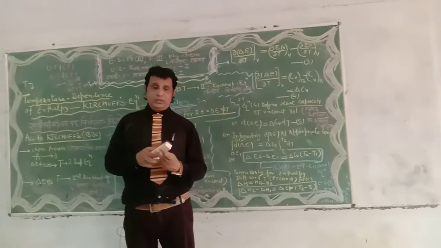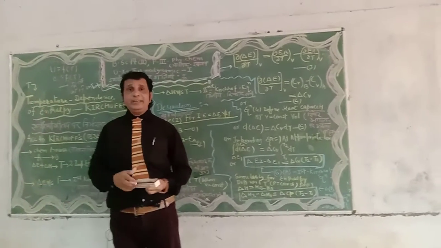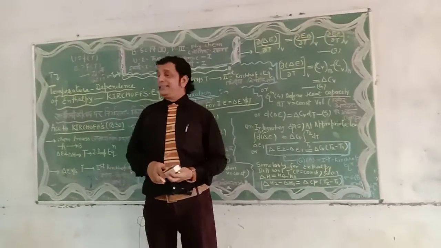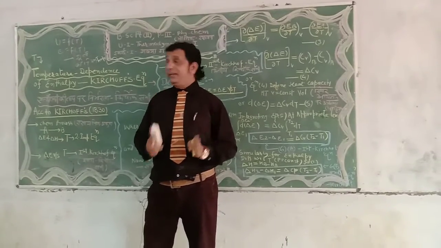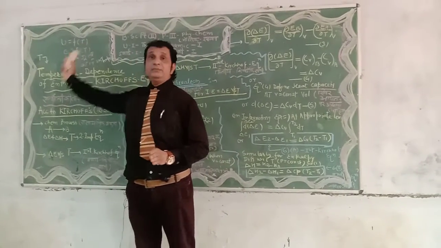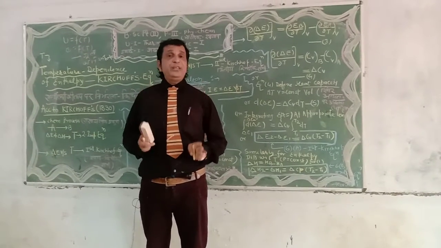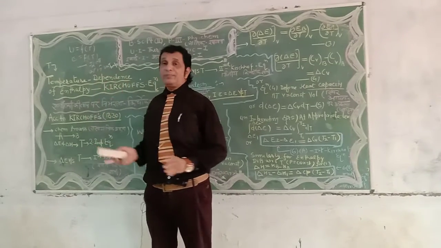But suppose we involve heat capacity, now Joule's law will be replaced by Kirchhoff's law. Dependency of internal energy with temperature is known as Joule's experiment; if we include heat capacity, it is known as Kirchhoff equation.